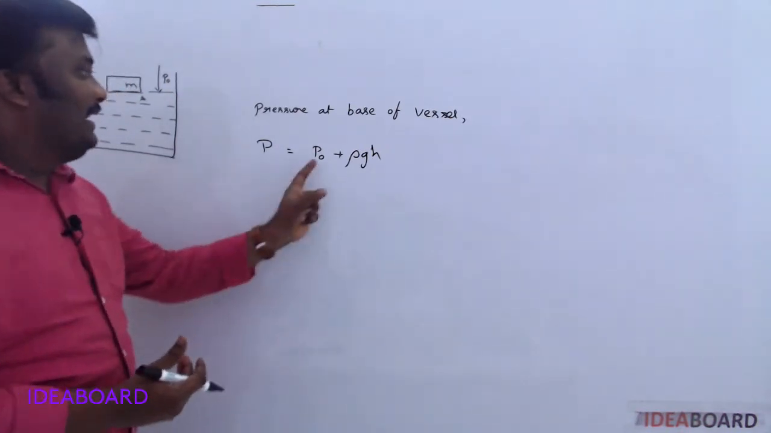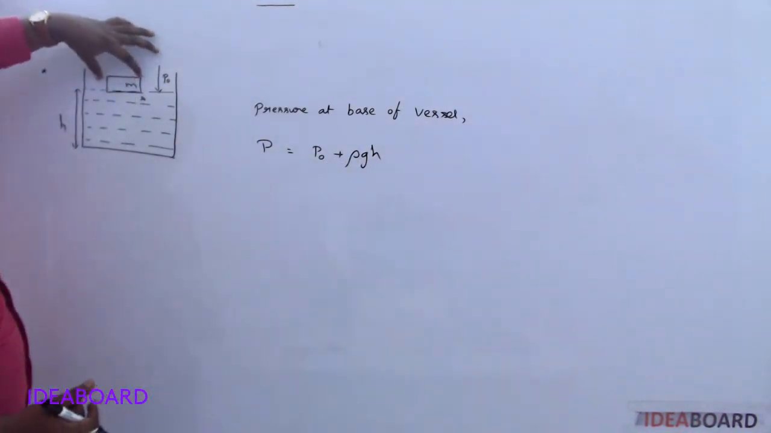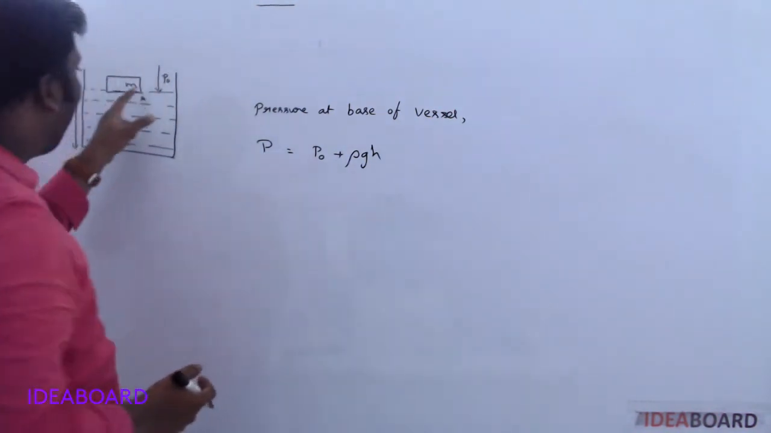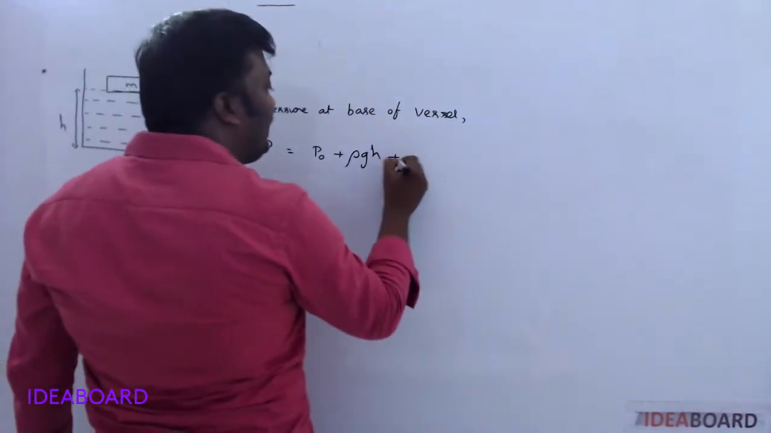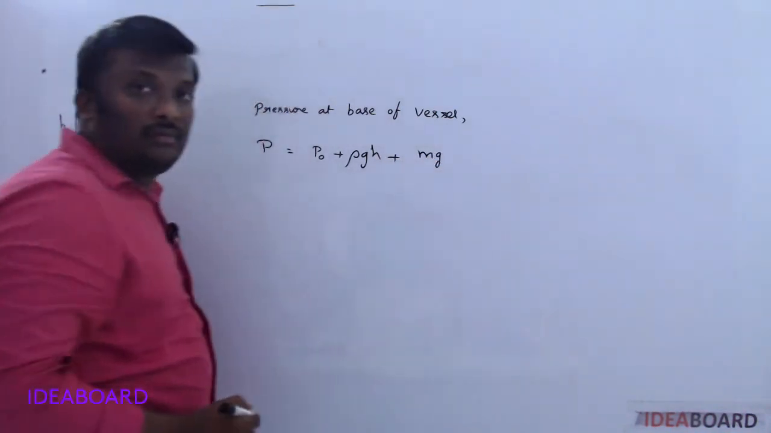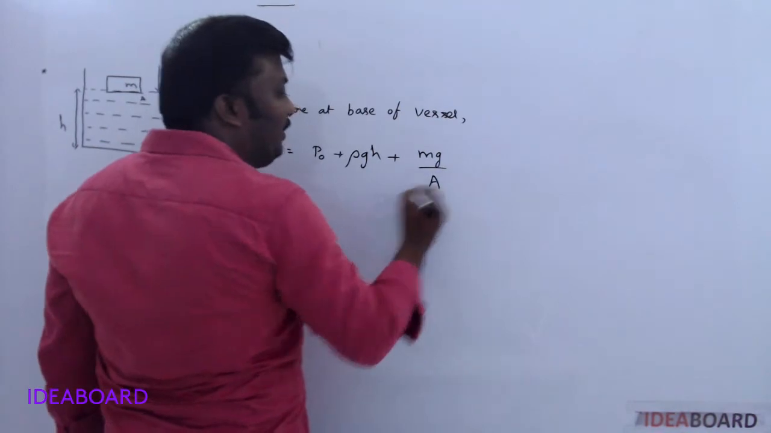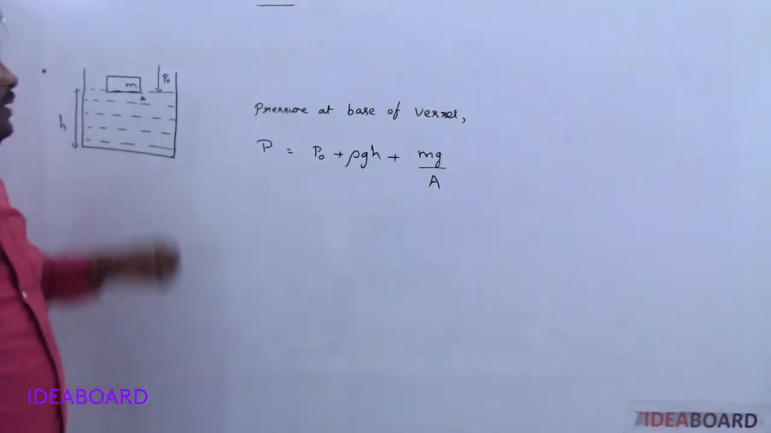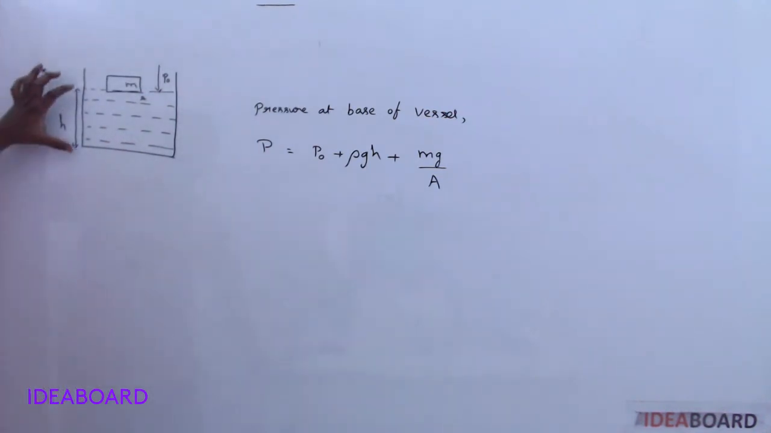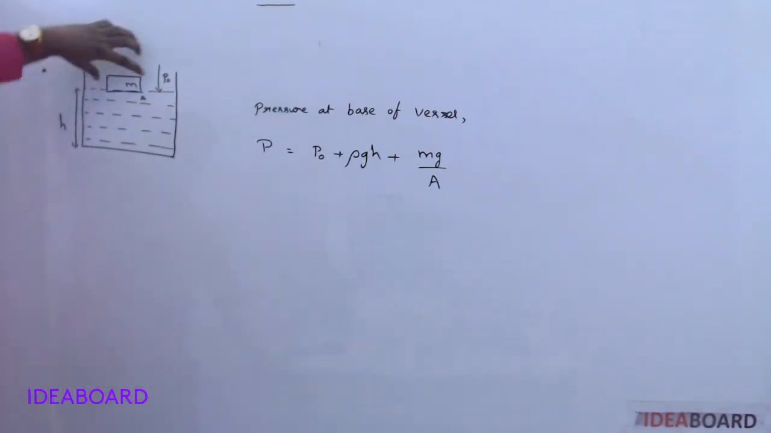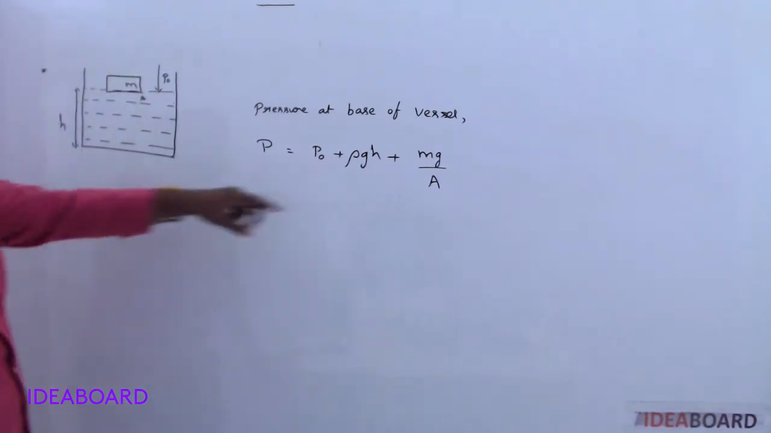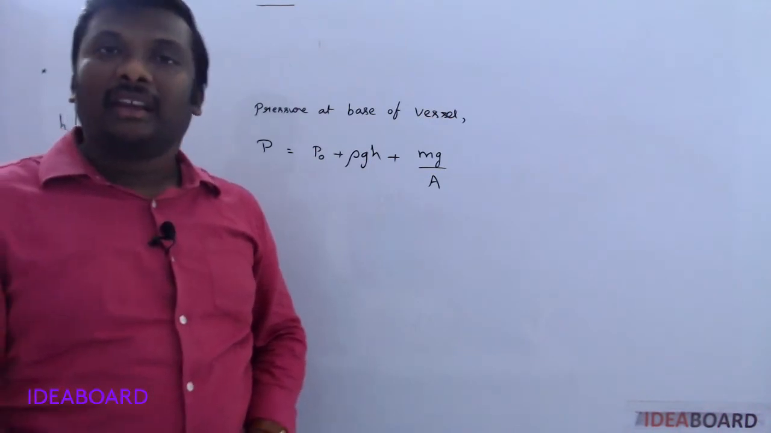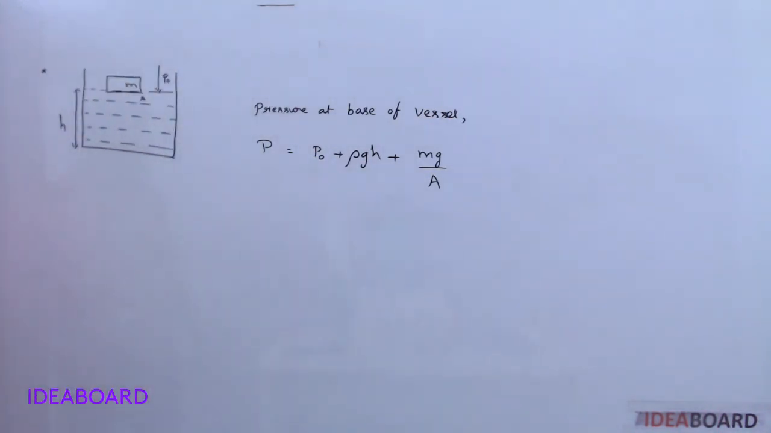Clear? But besides this, there is one body also present. The pressure formula is force per area. This body has a certain weight, and the weight of the body is taken as mg. Force per area means mg by A. So what is the pressure acting at the base of the vessel? P naught plus rho gh plus, due to this block, mg by A. Force per area, mg by A. Clear? Understand now?